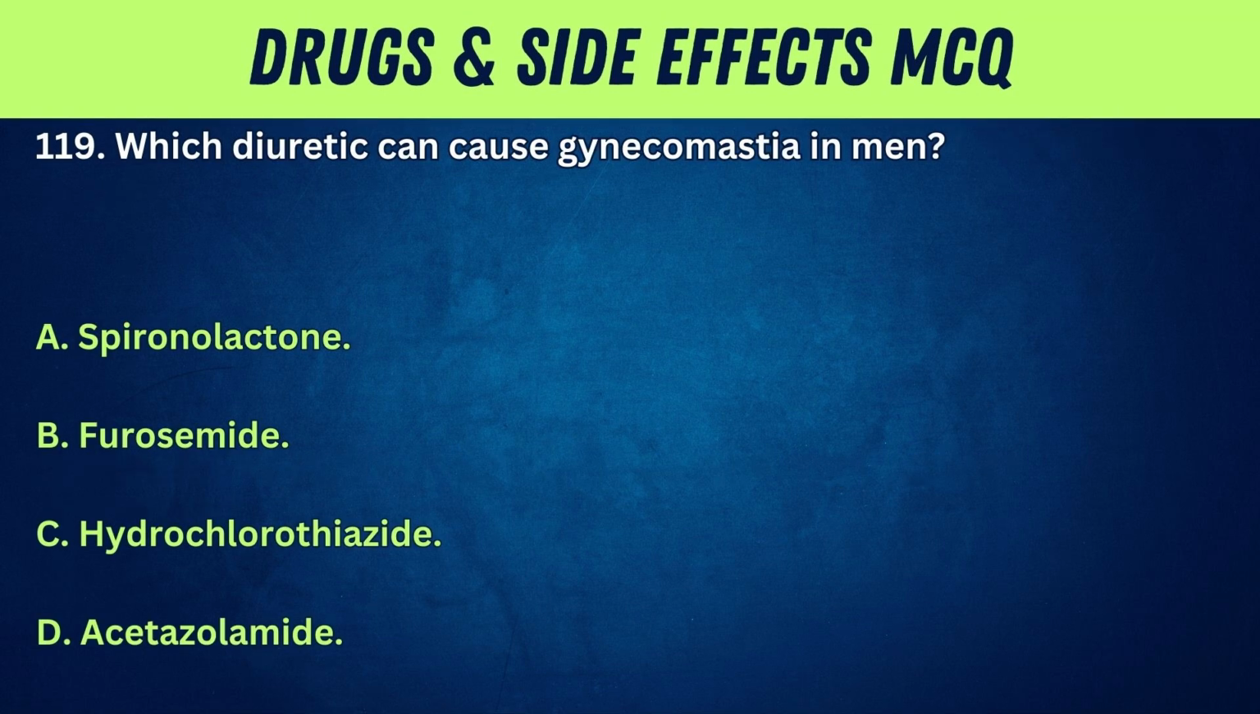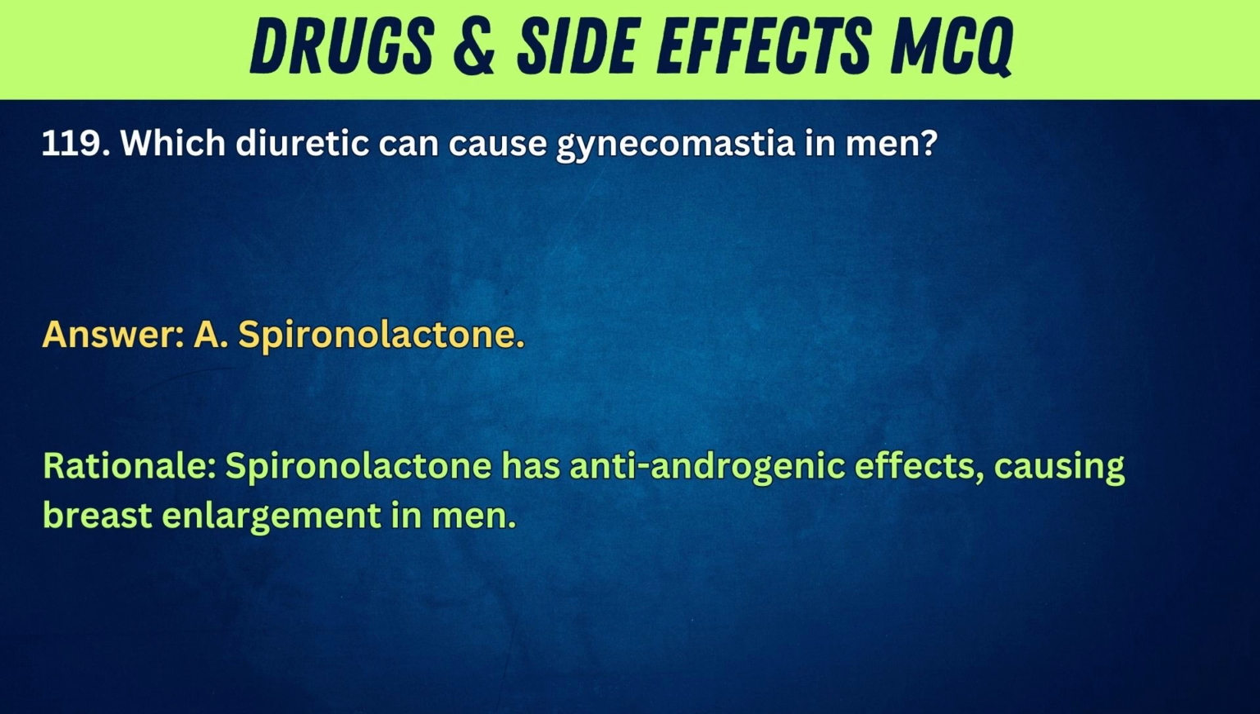119. Which diuretic can cause gynecomastia in men? A. Spironolactone. B. Furosemide. C. Hydrochlorothiazide. D. Acetazolamide. Answer: A. Spironolactone. Rationale: Spironolactone has antiandrogenic effects, causing breast enlargement in men.